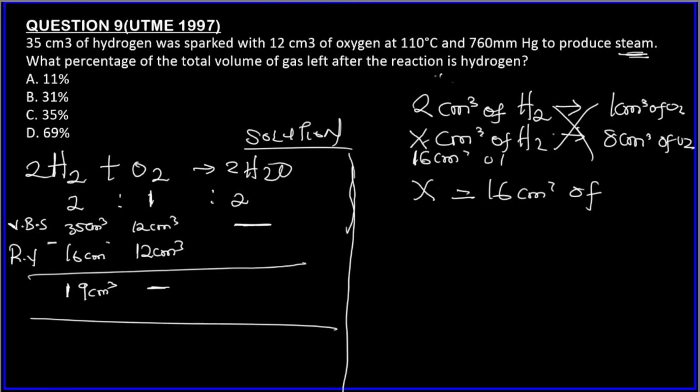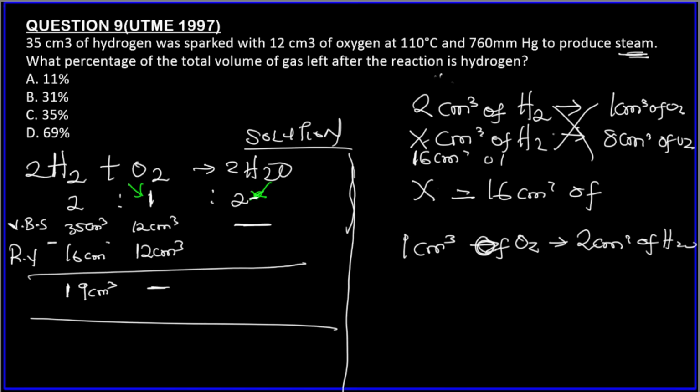Now, we also need to look for the volume of the gaseous product formed here, because if gas was formed, it is needed here. So how do we do it? We also use the limiting reagent. Since oxygen is the limiting reagent, 1 centimeter cube of oxygen gas produces 2 centimeter cube of water, right?